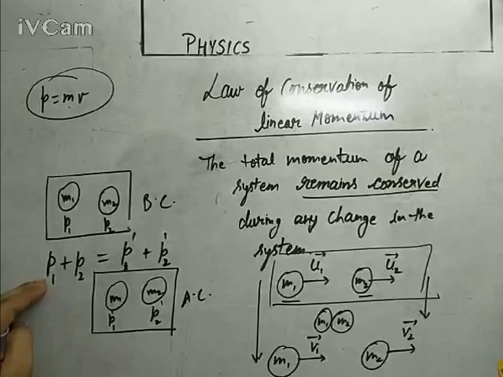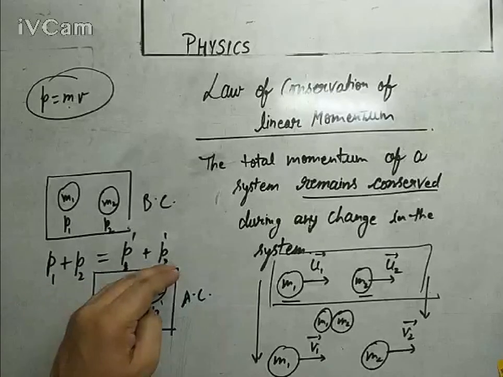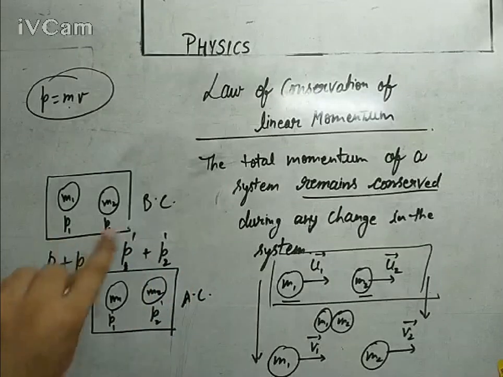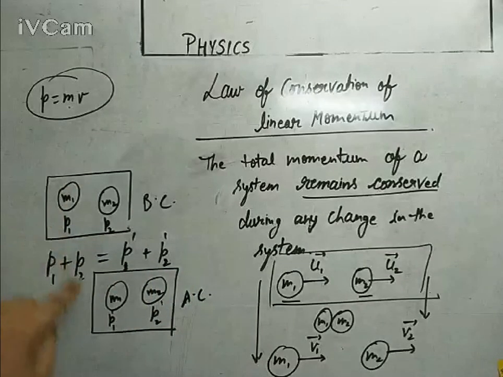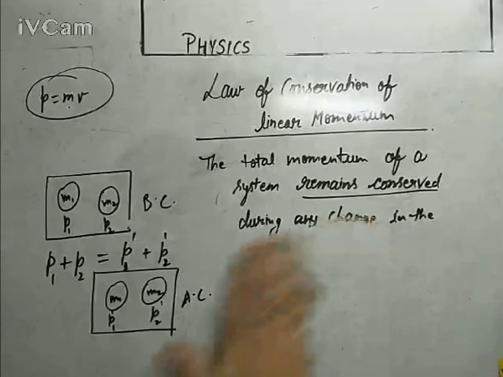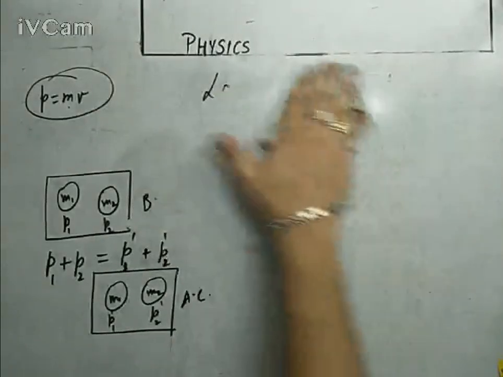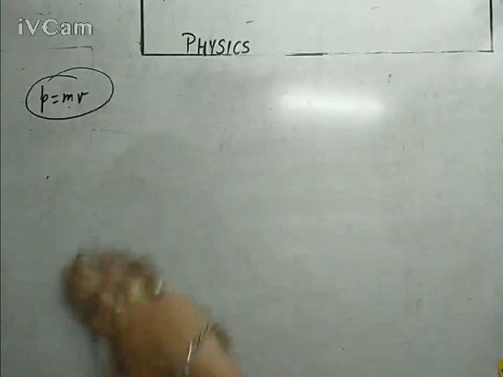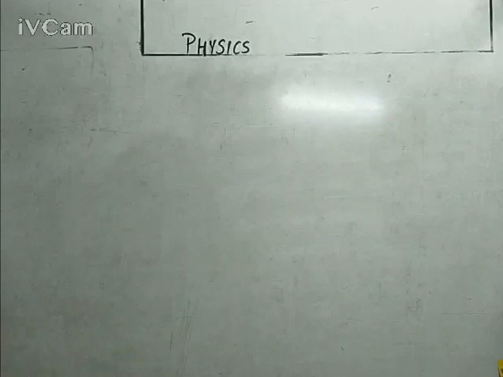Total momentum before the event and total momentum after the event will be the same. There will be no change in net momentum. Individual momenta are getting changed here, but the total momentum will remain the same during any change in the process. To justify the law of conservation of momentum, I'll take an example of collision between two balls to understand the actual meaning of conservation of linear momentum.